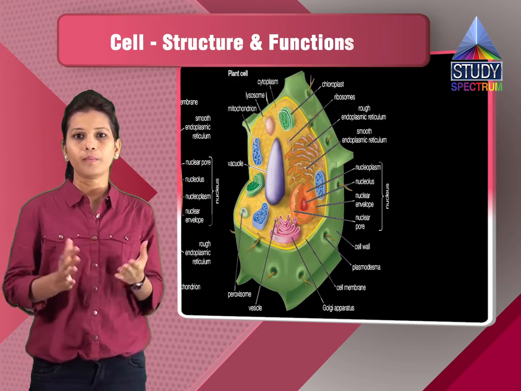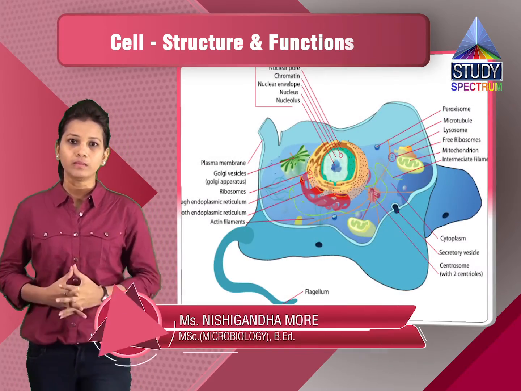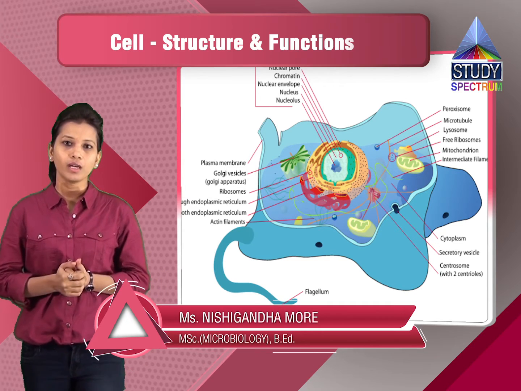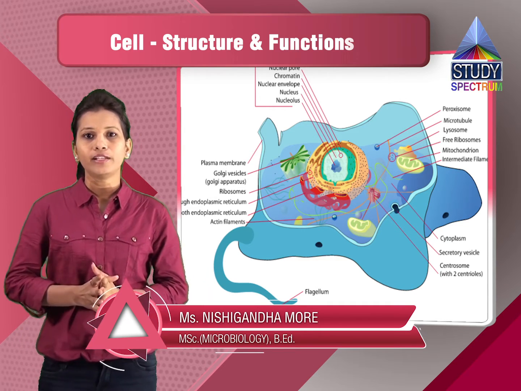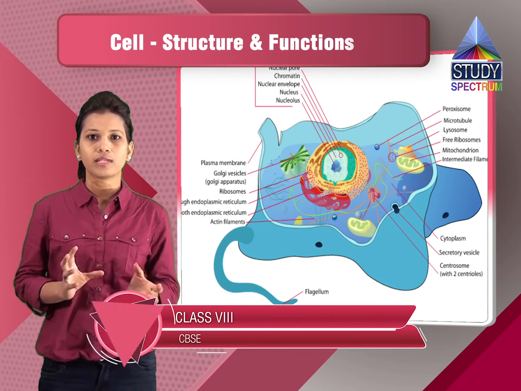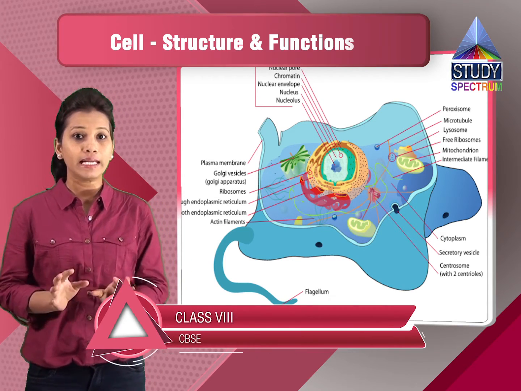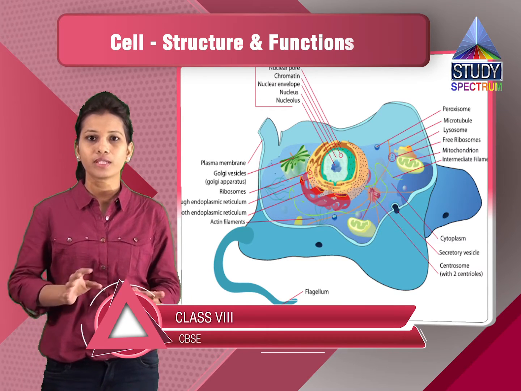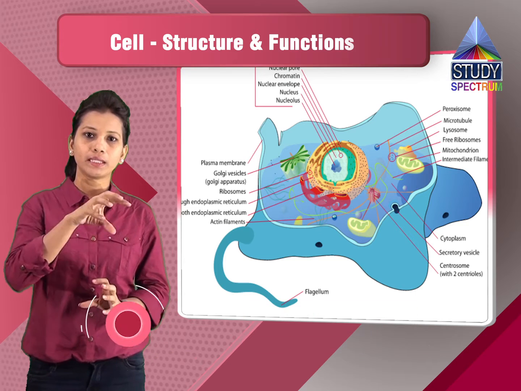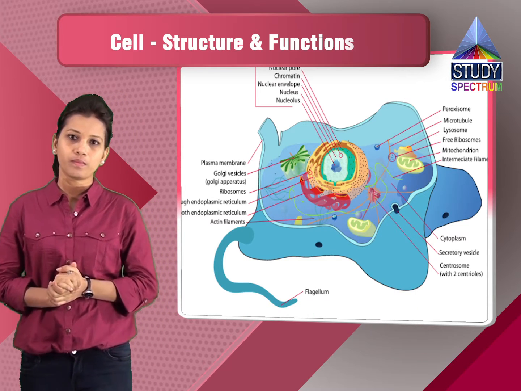Then below that we have the cytoplasm. Cytoplasm is nothing but the fluid of the cell. Inside the cytoplasm, we can see all the organelles floating. Cytoplasm is a semi-solid, jelly-like substance, and the organelles are embedded inside it.